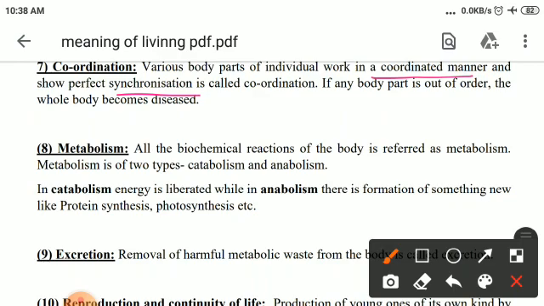We swallow this food, and it comes into the esophagus, then the stomach, then the small intestine and large intestine. Here, the function of teeth is to cut the food. But mixing of saliva with food is the function of what? Tongue.